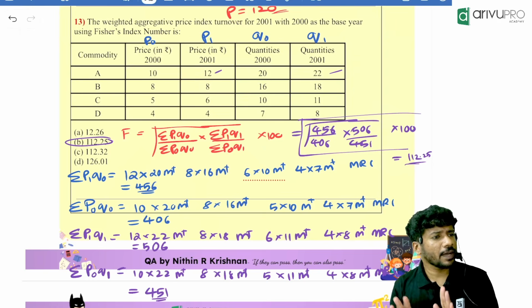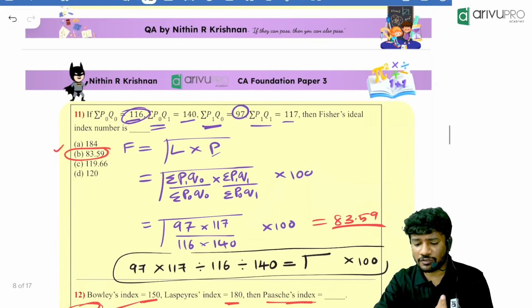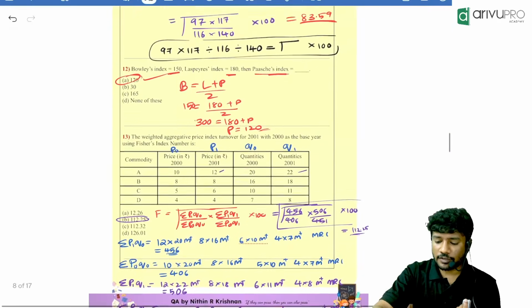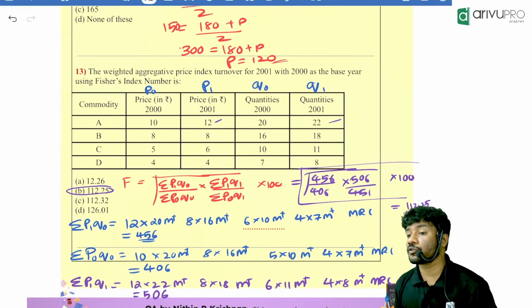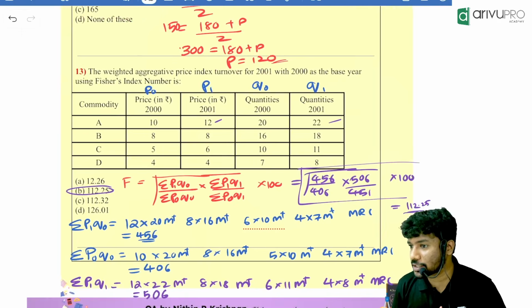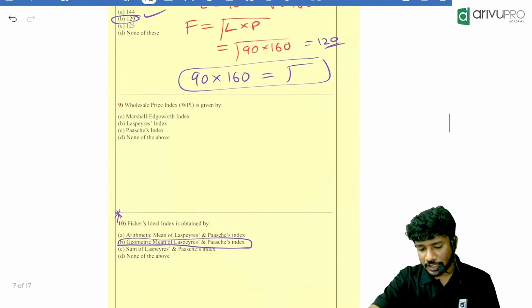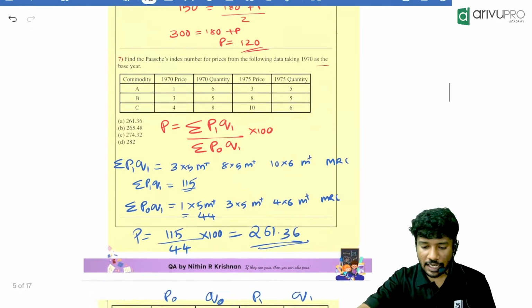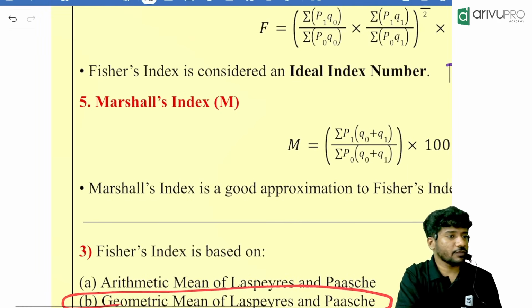But the usual pattern is Fisher, they will give the values and all. But what if they give a question like this? That time also you should be able to solve it. This is how you will do it. Got it? I hope everything is cleared. With that, we will go to the last, weighted index number. Make a note of it, people.